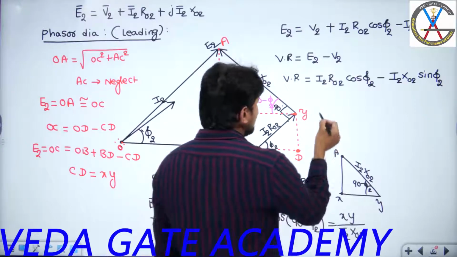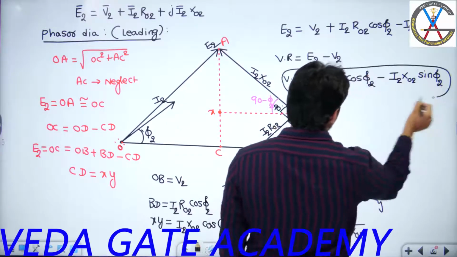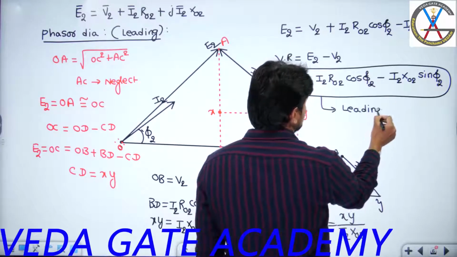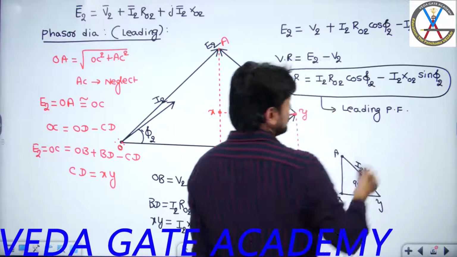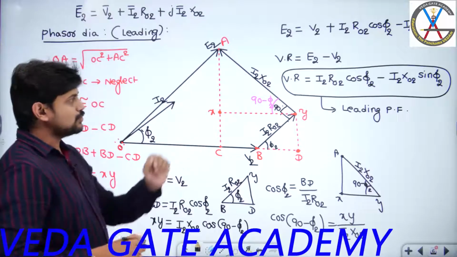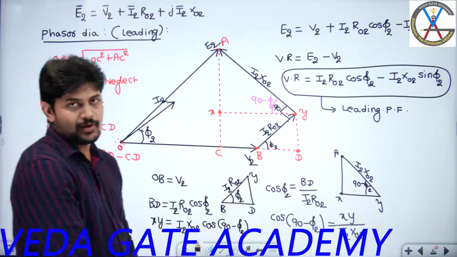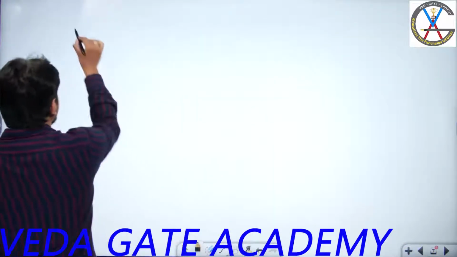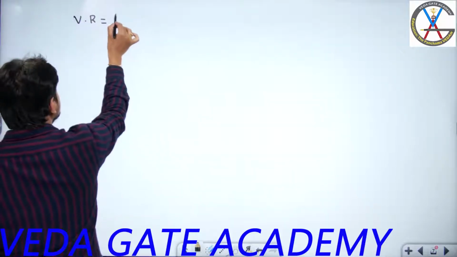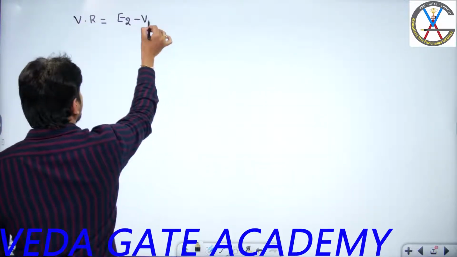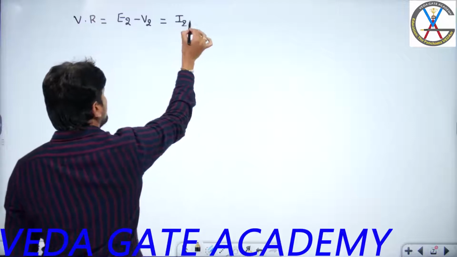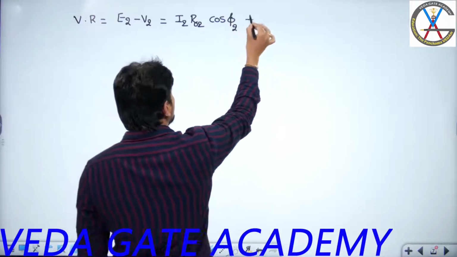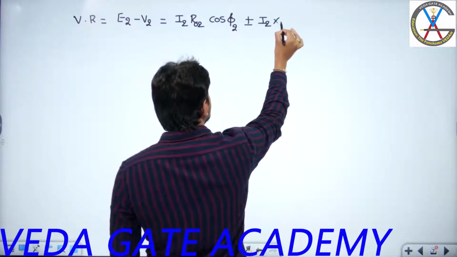Okay. So this minus represents lagging power factor load or leading power factor? This is for leading power factor loads. So this is the basic formula for voltage regulation for a leading power factor. Now if you combine these two, lagging and leading, we can get the voltage regulation equal to E2 minus V2, which should be equal to I2 R naught 2 cos phi 2 plus or minus I2 x naught 2 sin phi 2.